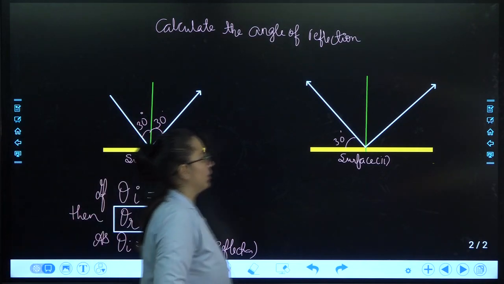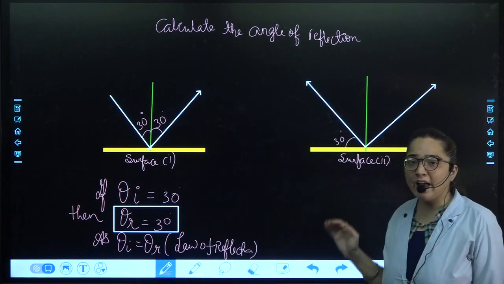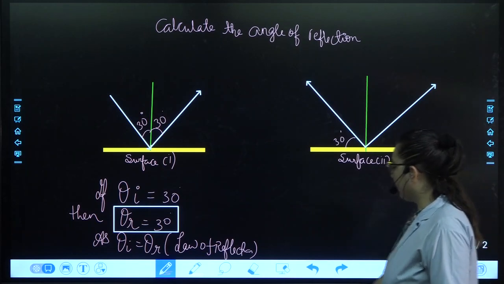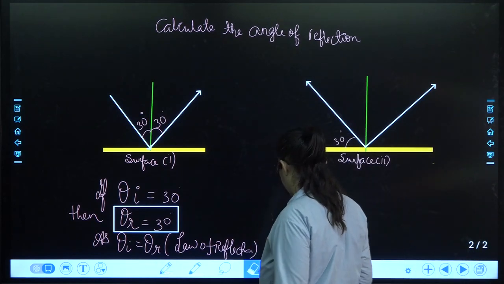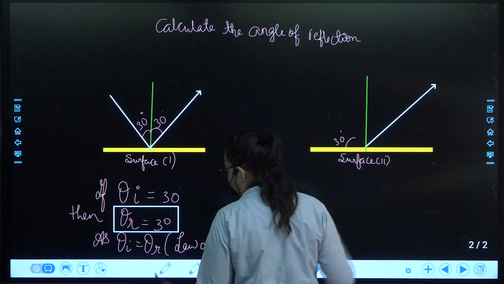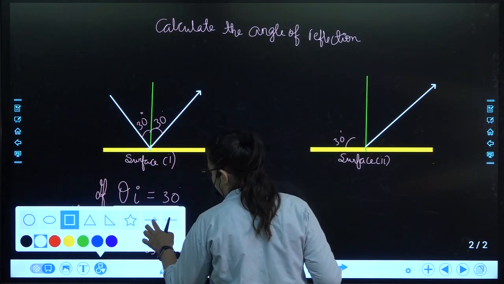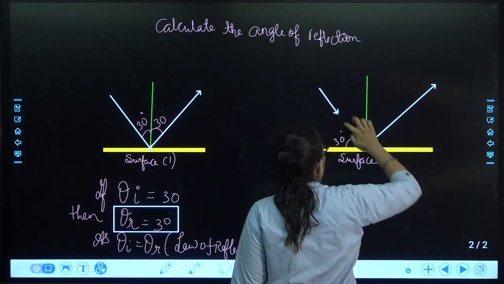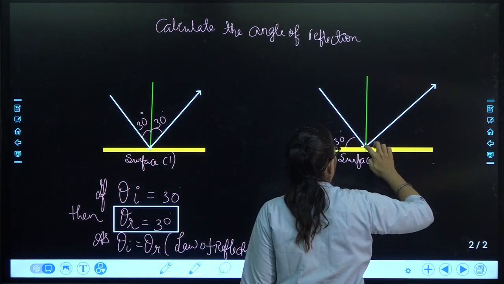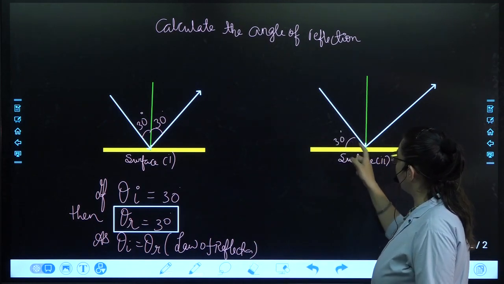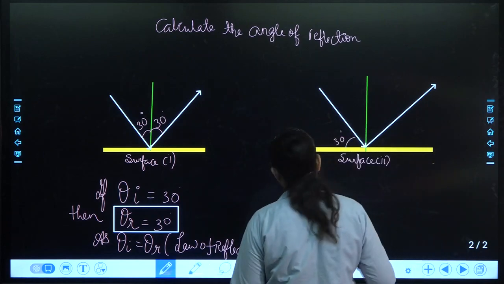Coming on the next particular question. Here the angle is made between the incident ray and the surface. How is the angle made between? It is made between the incident ray and the surface.